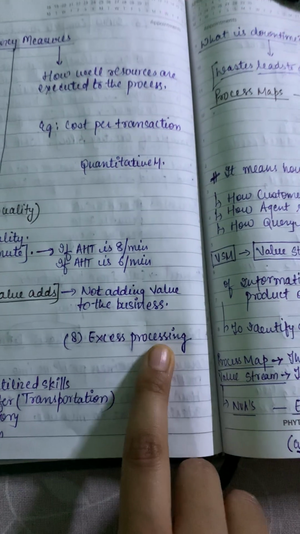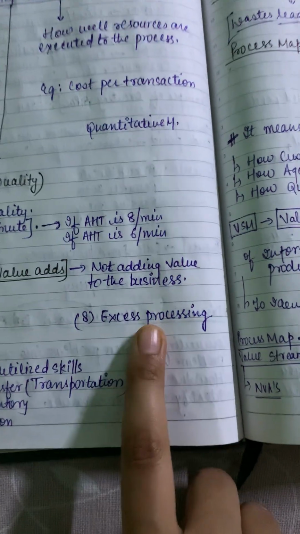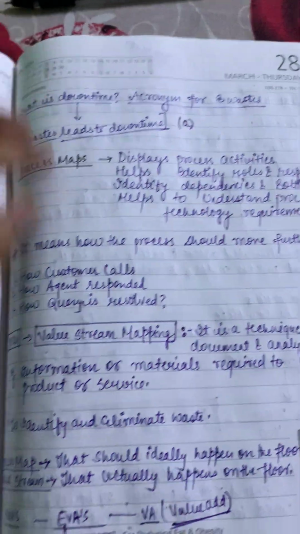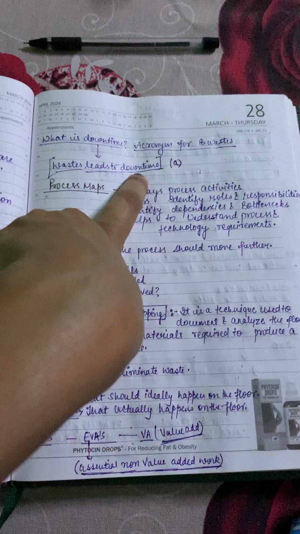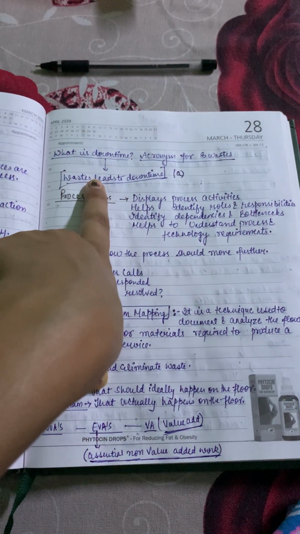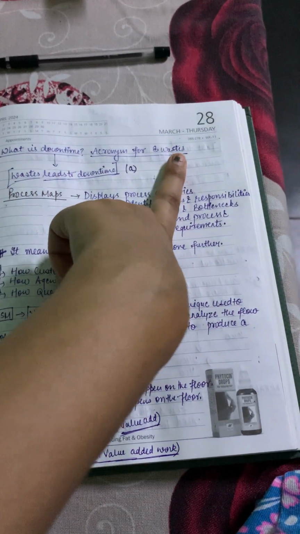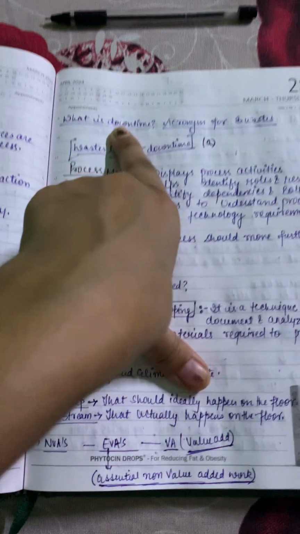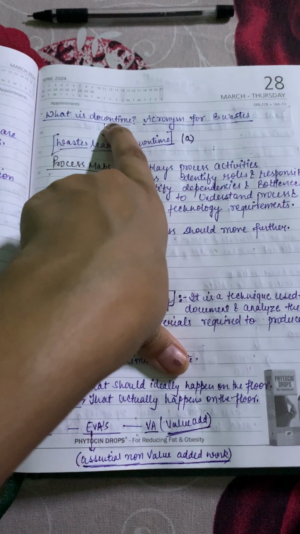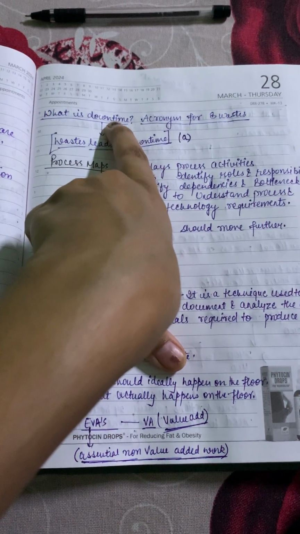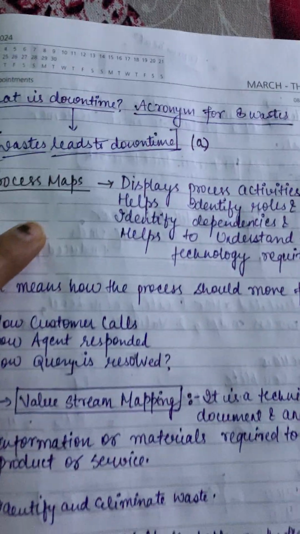Another one is excessive processing. If processing time is more, again it leads to overproduction and waste and waiting as well. Another point I'm talking about is downtime. Downtime is the acronym of the 8 wastes. Waste or defects lead to downtime. D as in defects, O as in overproduction, W as in waiting, N as in non-utilized skills, T as in transfer, I as in inventory, M as in motion, E as in excessive processing. So this leads to the same thing.